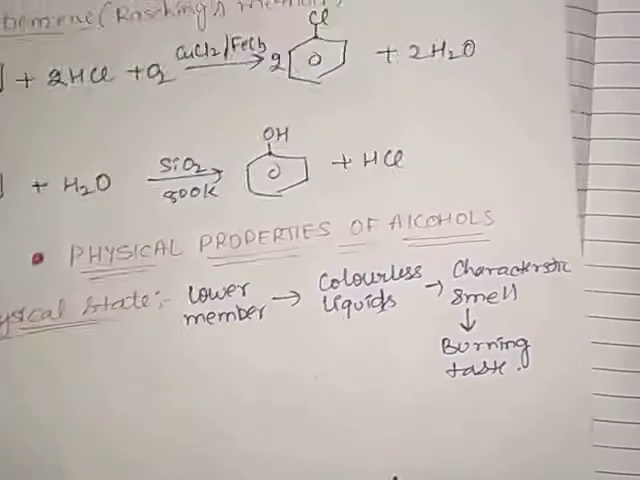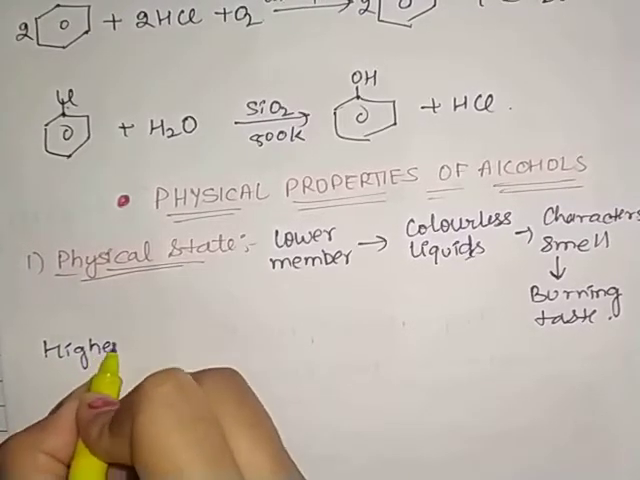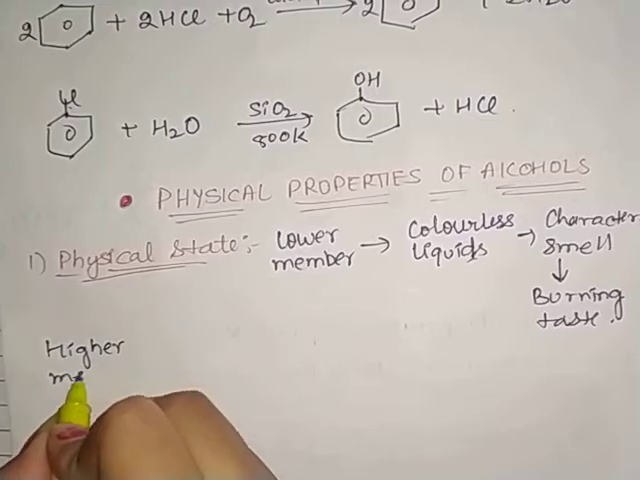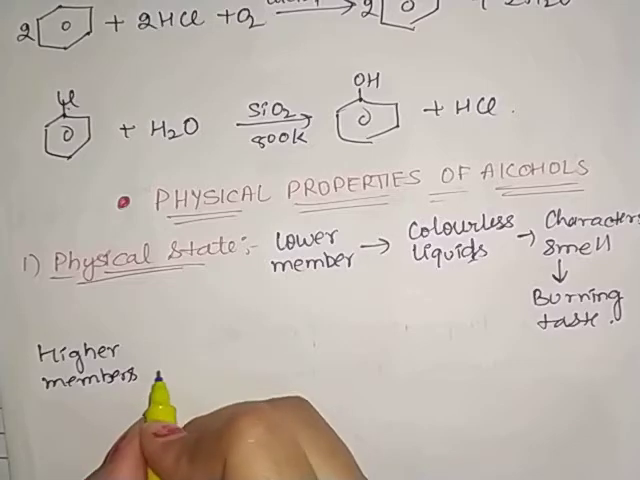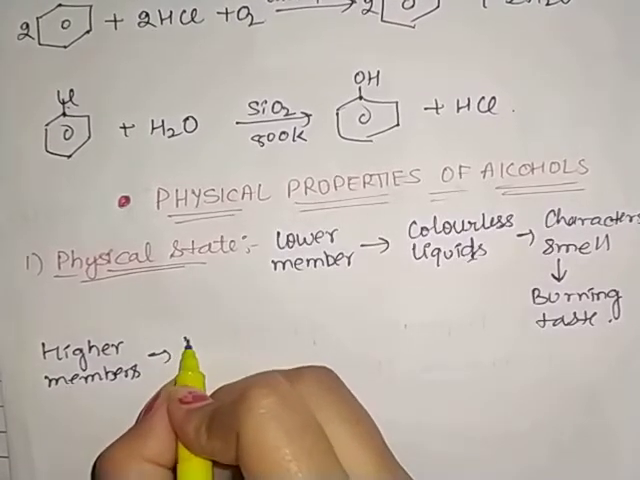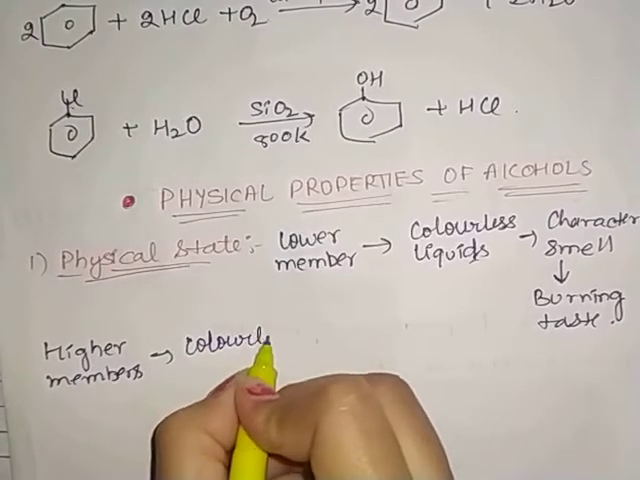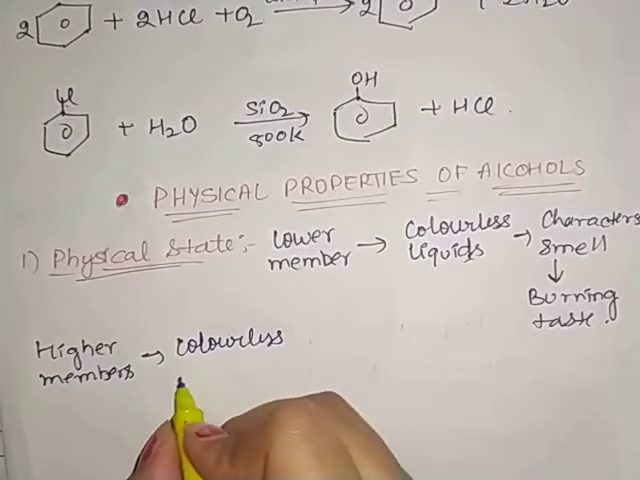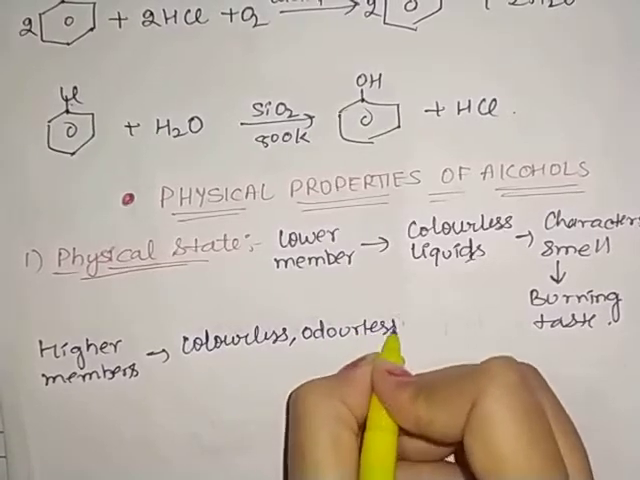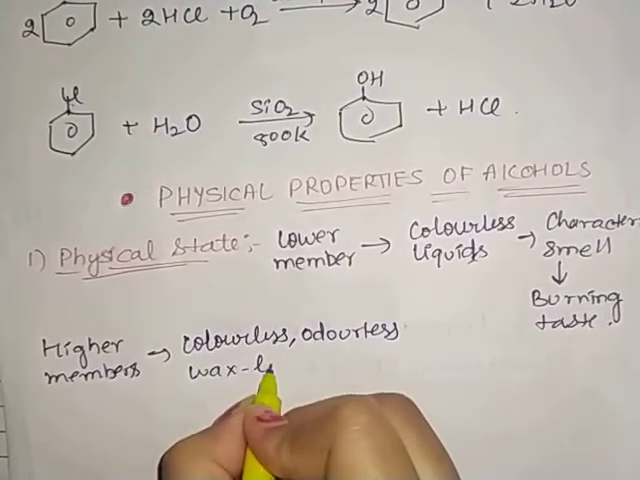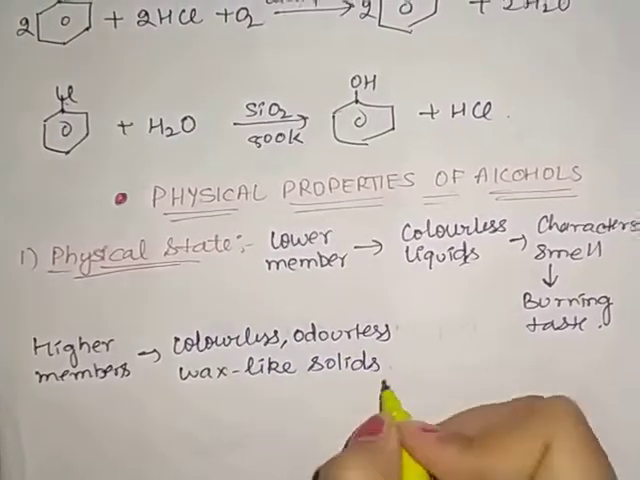And if we are talking about higher members, or we can say higher alcohols, higher members means having more than 12 carbon atoms. They are colorless, odorless, wax-like solids. Now wax-like solid means it is solid but not properly rigid, as the other substances are. So it is considered a solid but wax-like, as you know, like a candle wax. Consider it a solid but not rigid.